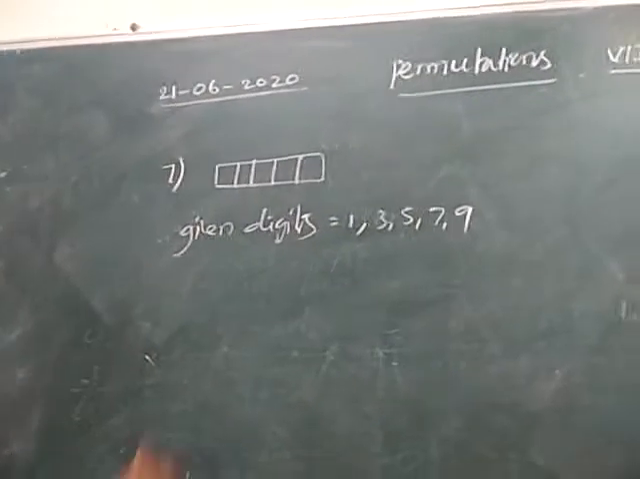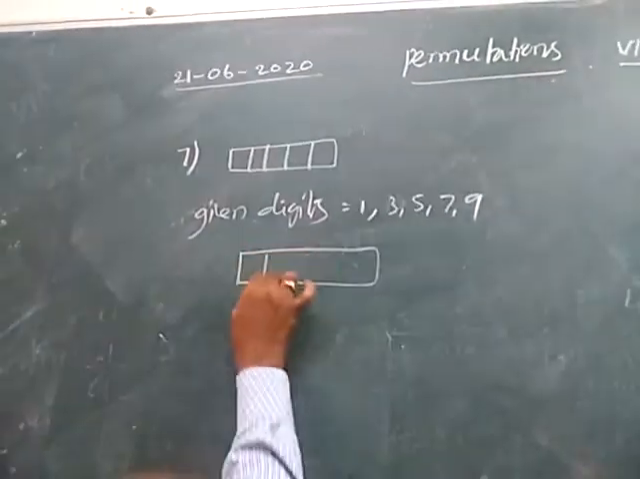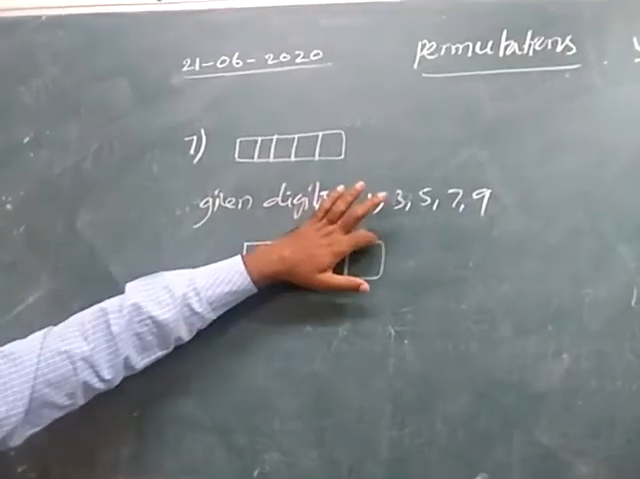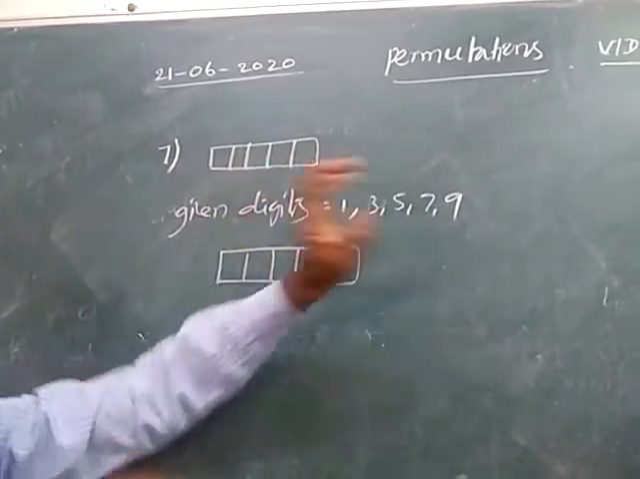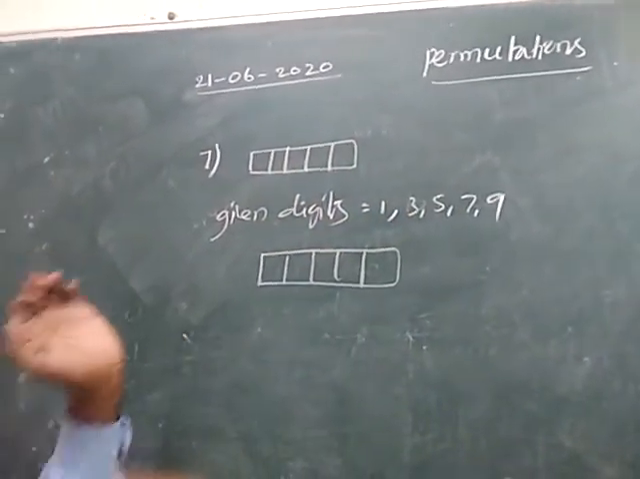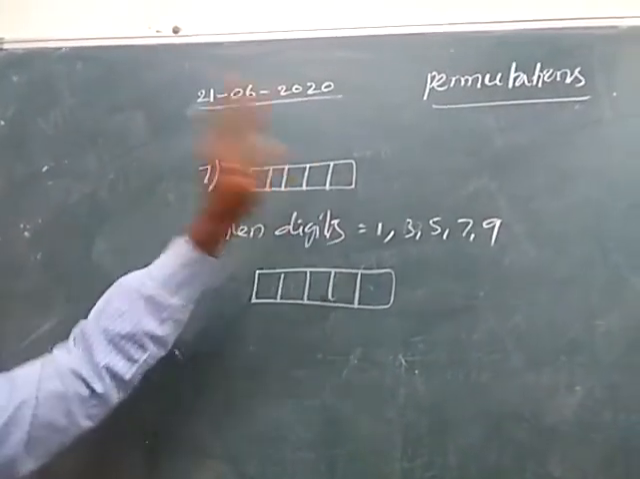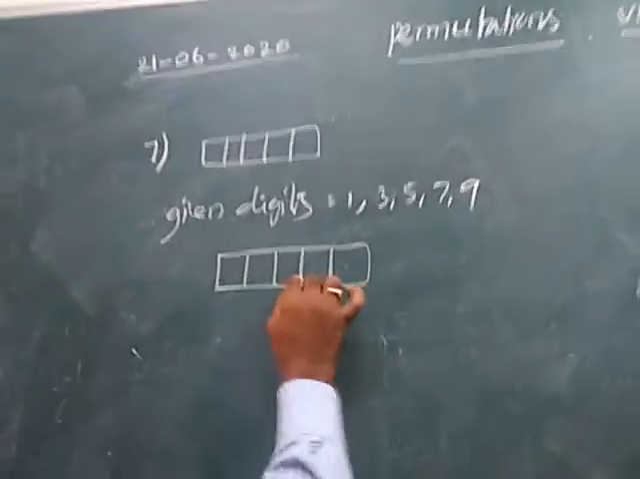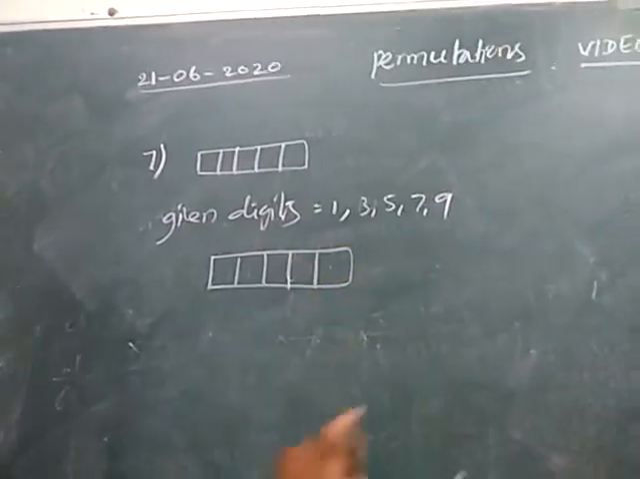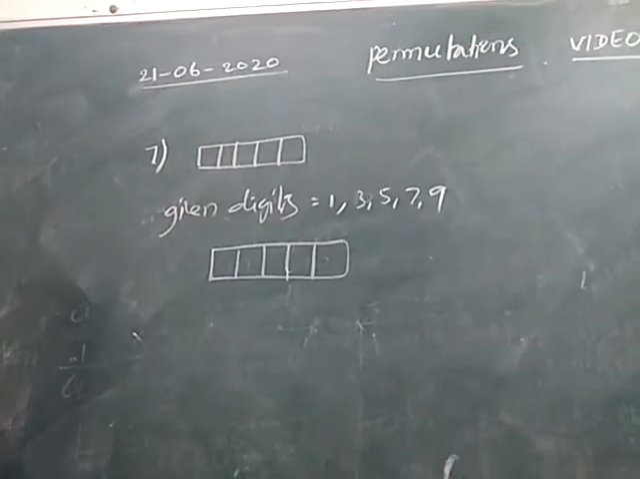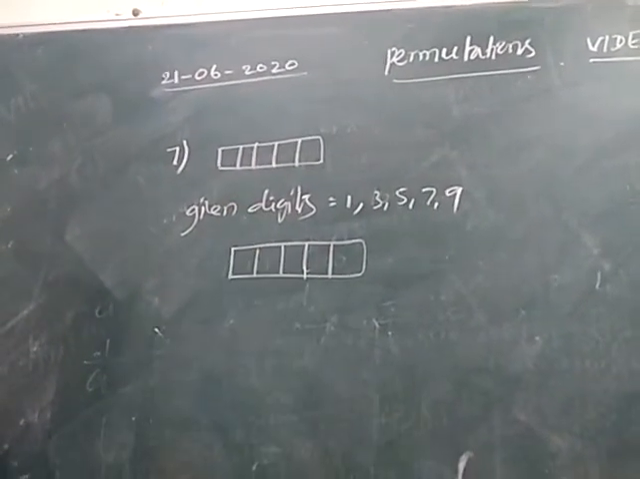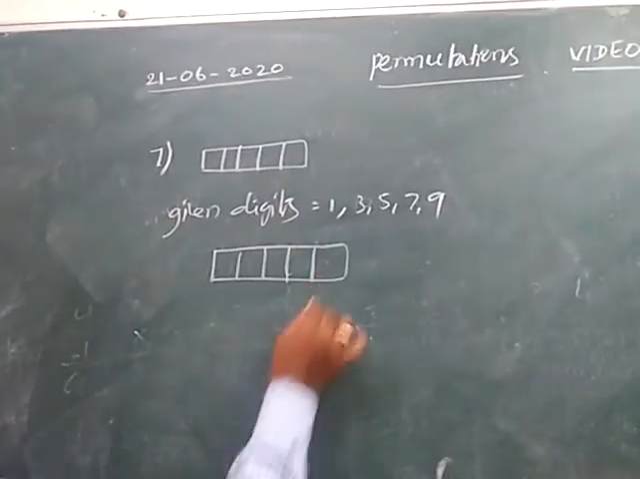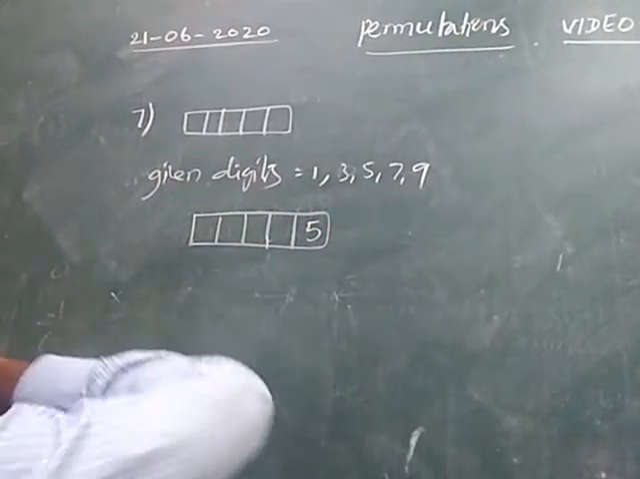So here, what is the divisibility condition for 5? If the units place contains either 0 or 5, then that number is clearly divisible by 5. But here what is asked? The number of numbers which are not divisible by 5. That means the numbers which do not contain 5 or 0 in the units place are not divisible by 5. 0 is not among the given digits, so that case is not possible. If we write 5 here, the number is divisible by 5.